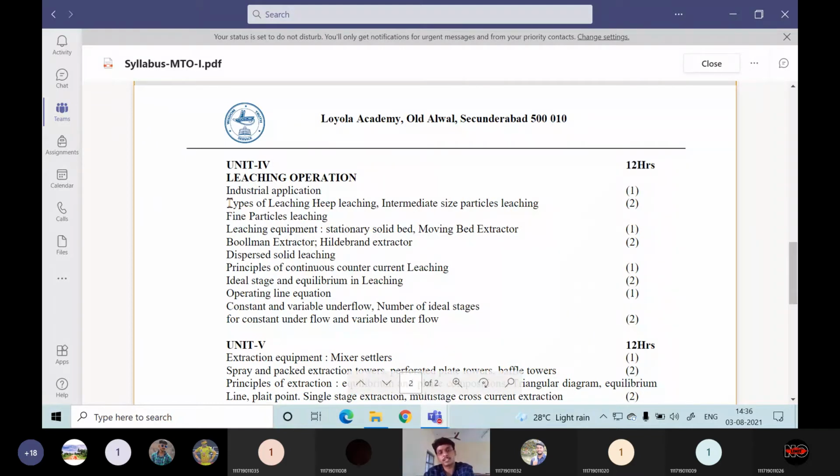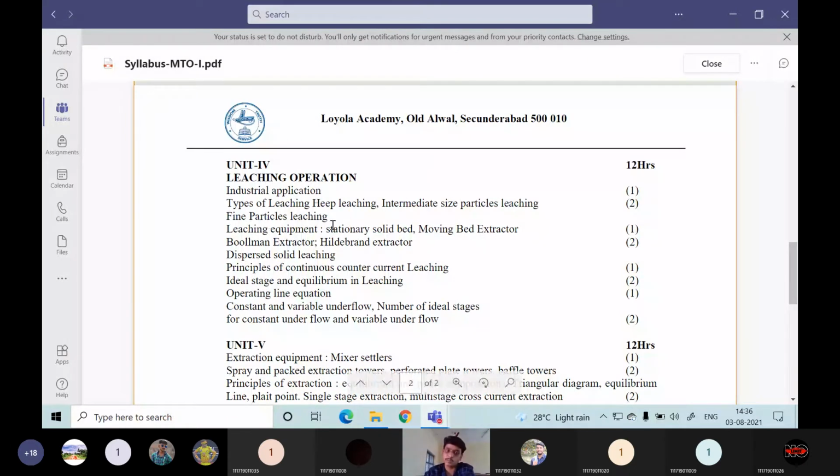Then various types of leaching, like heap leaching, where coarse particles are leached. Then intermediate particle size leaching, where medium size particles are used. And for very fine particles, we will be using fine particle leaching.